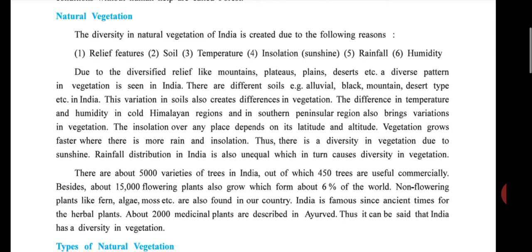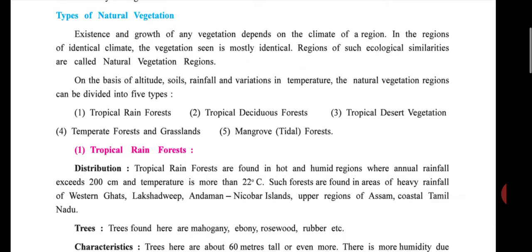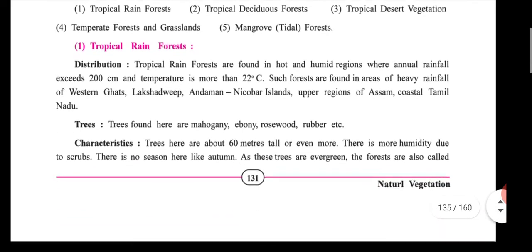Okay, next, types of natural vegetation. Fast, fast. Only the name or types of natural vegetation you can read. Then tropical rainforest. Only centimeters, Celsius, types of tree and characteristics you can read, not word to word.